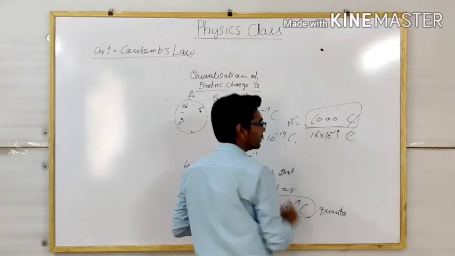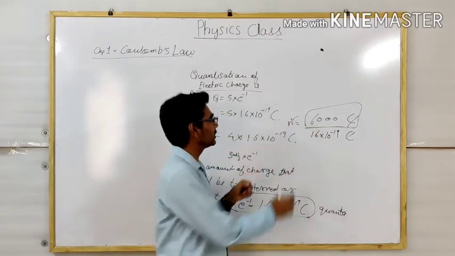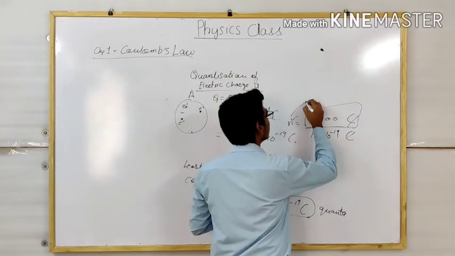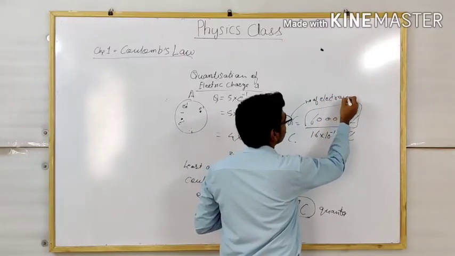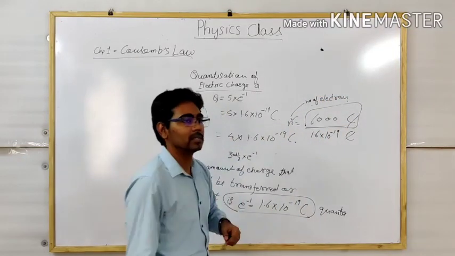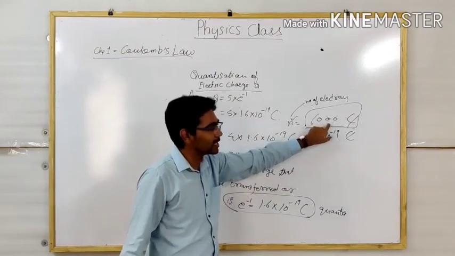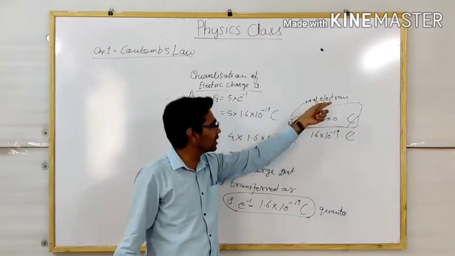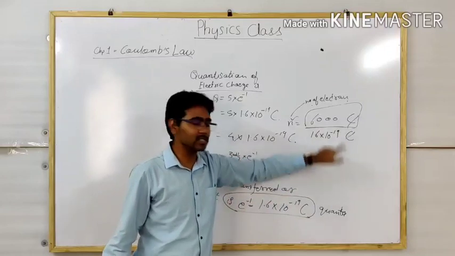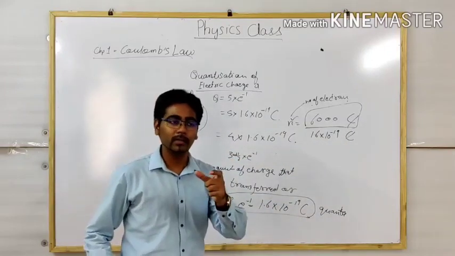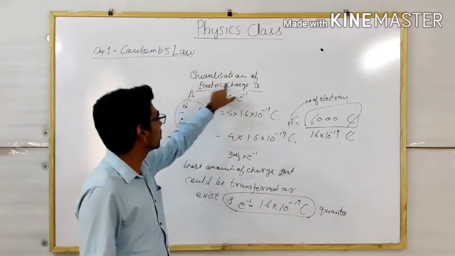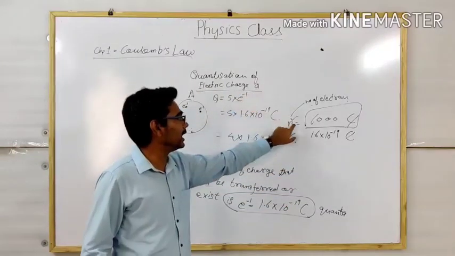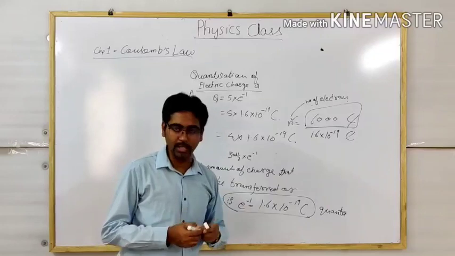You will get a number n, and that number is the number of electrons. If this number comes as a whole number, then this charge is possible. If this number comes as a fraction, then this charge is not possible. The reason which you will mention is that due to the quantization of charge, n cannot come in fractions or decimals.